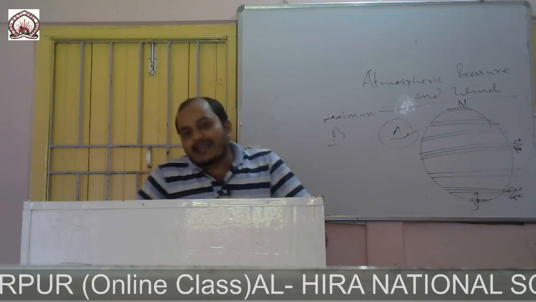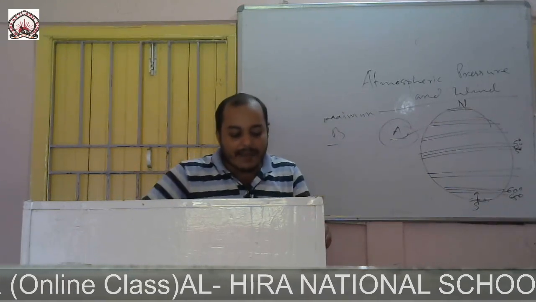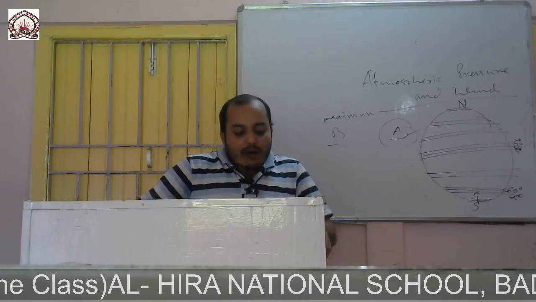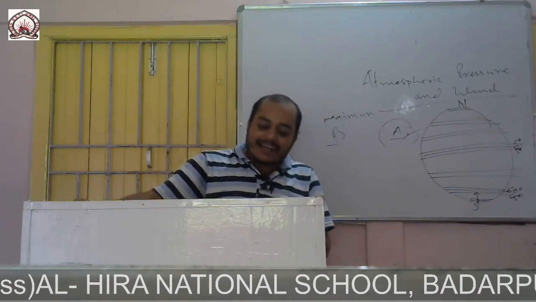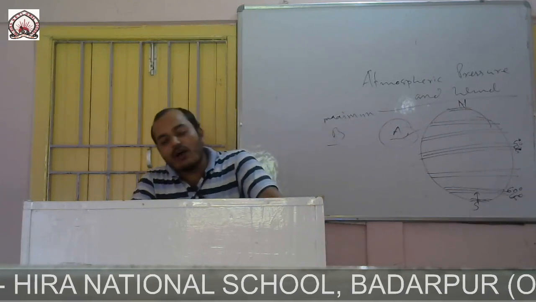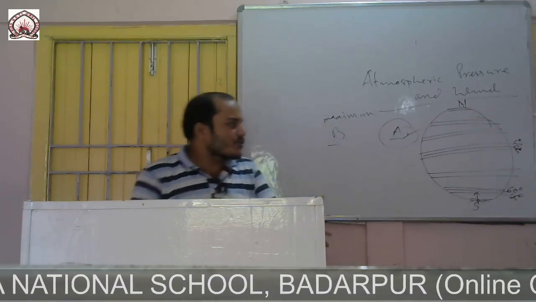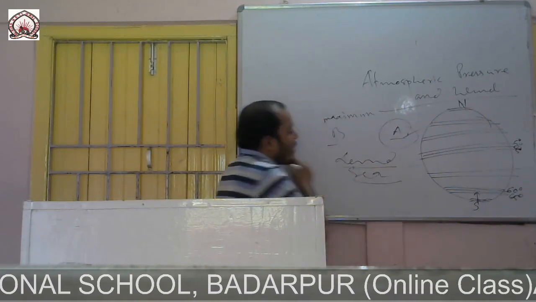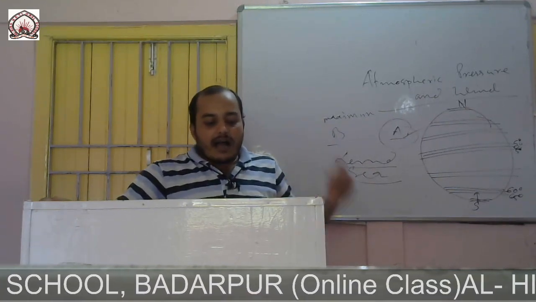And the next type of wind is the periodic wind. From the name itself, the definition can be: the wind which blows regularly in a periodic direction during a specific period, such as a day or a year, is called periodic wind. Now first we will see land breeze and sea breeze. So what is land breeze and what is sea breeze? It is a type of this periodic wind.